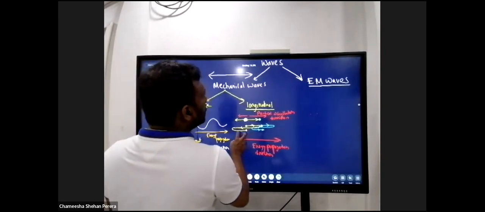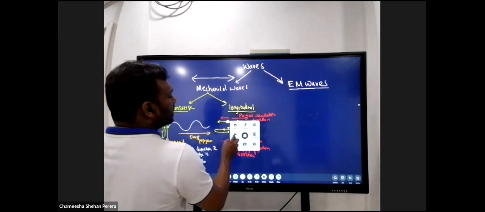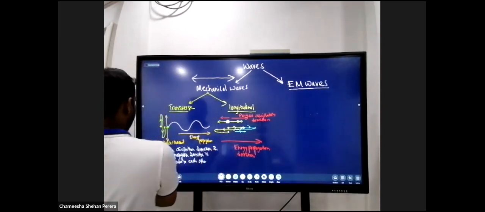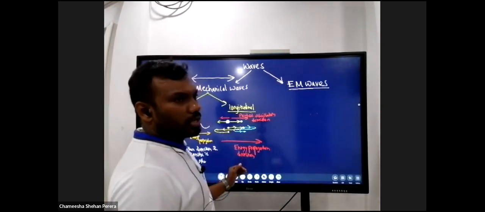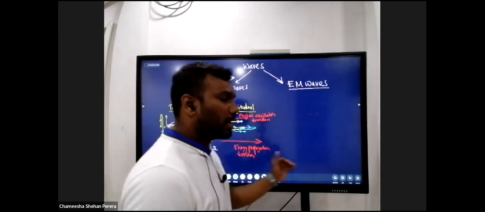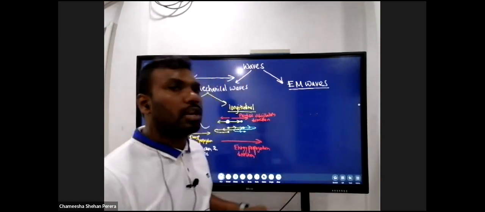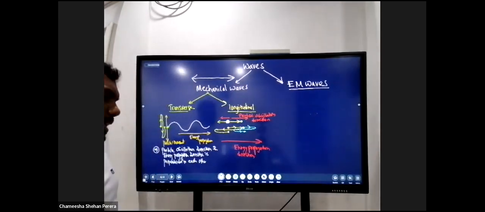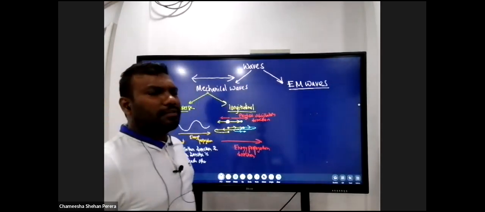So now you should be able to understand how these waves are classified. Particle oscillation direction and the wave propagation direction, energy propagation direction are parallel to each other. All right, now I think you have a clear picture of how these waves are classified.